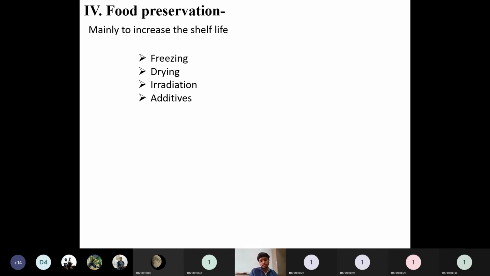Without preservation, there is no part of a food processing or food storage industry. Why? Because with food preservation only, it can be stored for the maximum period of time. Right from the food processing to that food reaching the consumer will largely depend on the preservation technique which has been applied. So here comes the advantage of freezing, drying and irradiation compared to the additives.